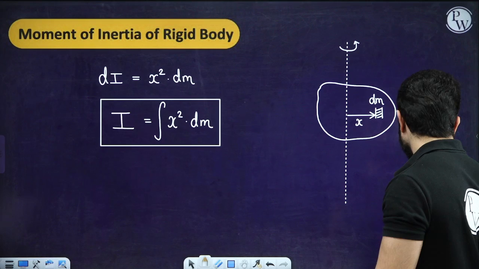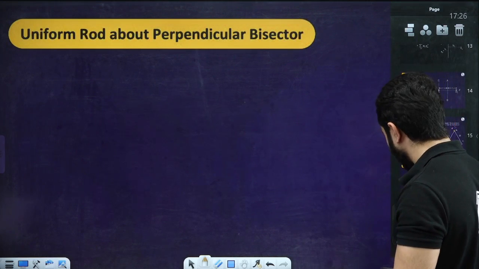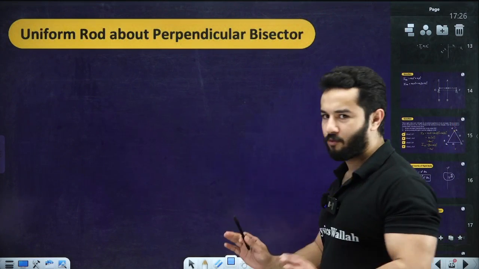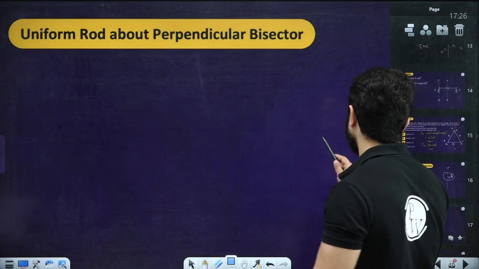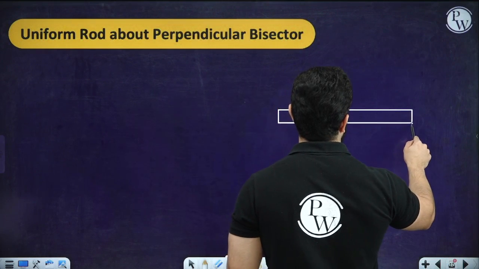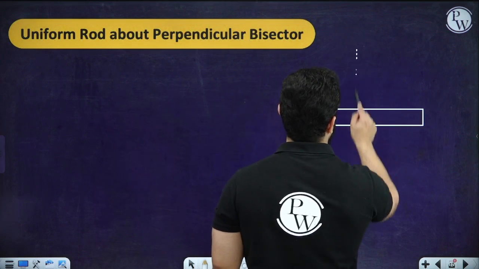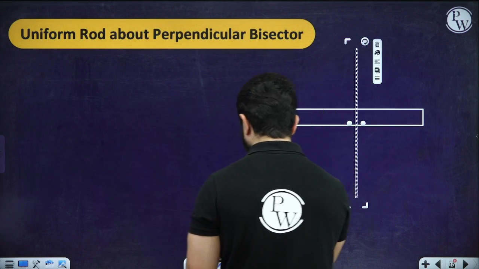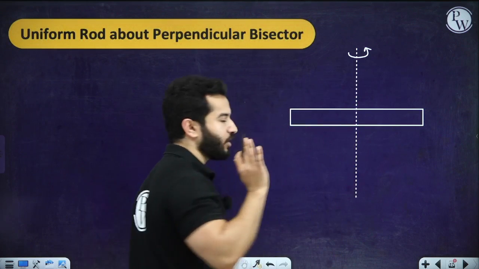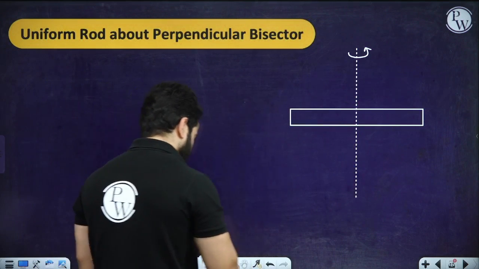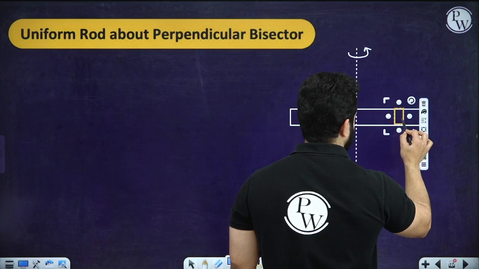So now the first derivation is of moment of inertia of a uniform rod about a perpendicular bisector. Now please understand, when I say a rod, I mean to say that mass is distributed along only one dimension, right? So let's suppose that we have got a rod of length L and, let's suppose, this is the perpendicular bisector, this is your axis of rotation. So if this is the axis of rotation, again we are going to do the same thing. Let's suppose that we are drawing an element over here at a distance x.